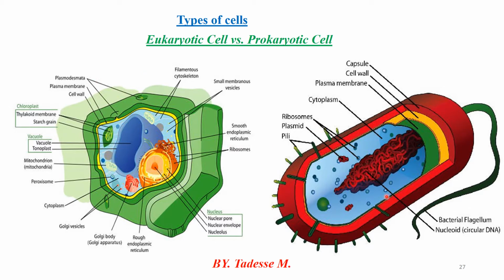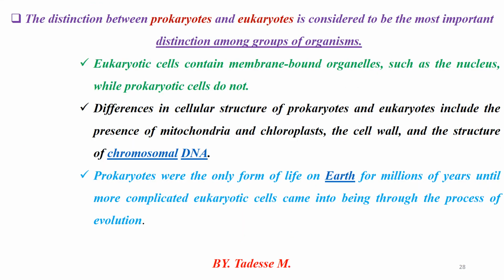Therefore, these are the basic structural features of the eukaryotic cell, and then the prokaryotic cell. After identifying the major parts or cellular structures found in both prokaryotic and eukaryotic cells, we identify the differences between eukaryotic and prokaryotic cells, as well as the similarities. That means a comparison and contrast between both prokaryotic and eukaryotic cells.